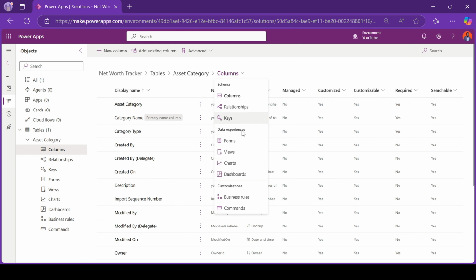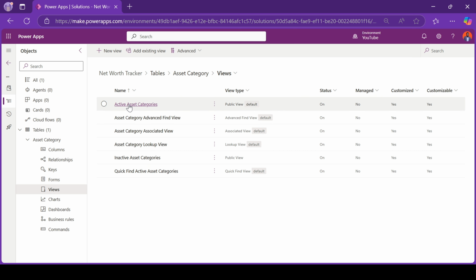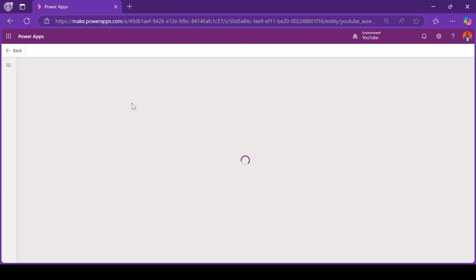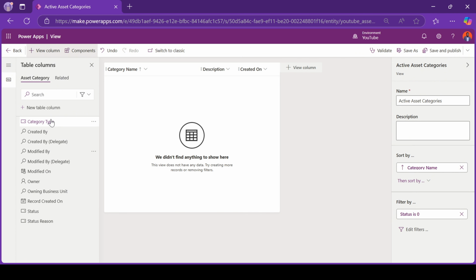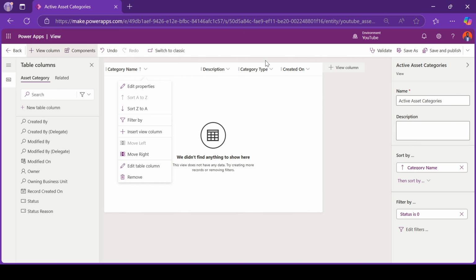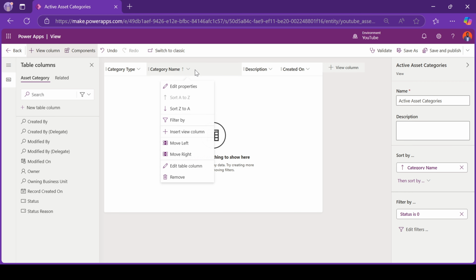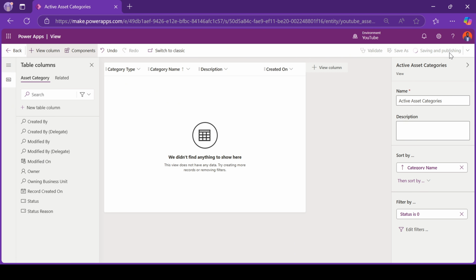Let's edit the system view. So we'll edit the active asset categories. We'll have the category name, the description, as well as the category type. I think the category type should be a column. And here, save and publish.